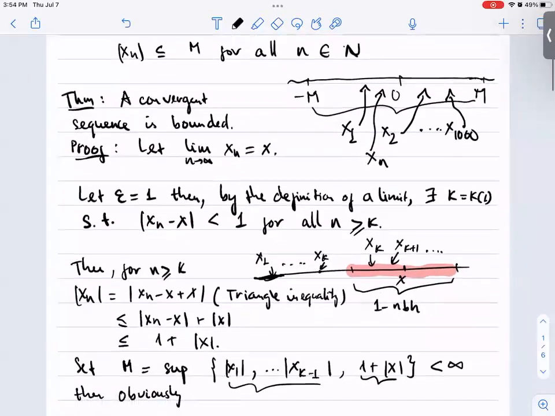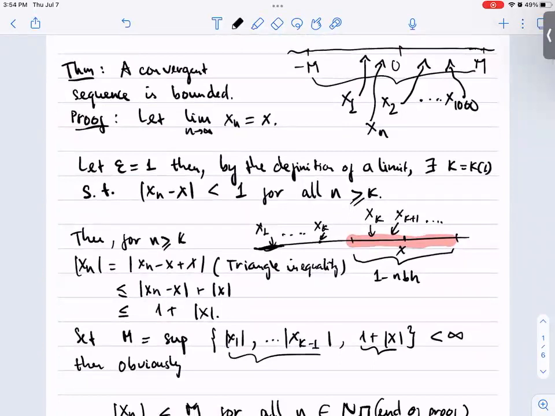Now, an immediate consequence is that a convergent sequence is bounded. The idea of the proof here is based on the definition of convergence. Remember, a sequence is said to converge to some number if almost all elements in this sequence must be inside a small neighborhood of that number, except for finitely many terms.